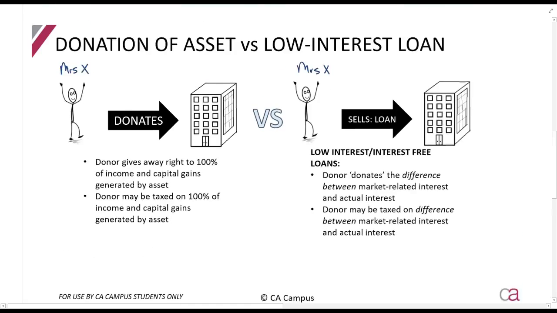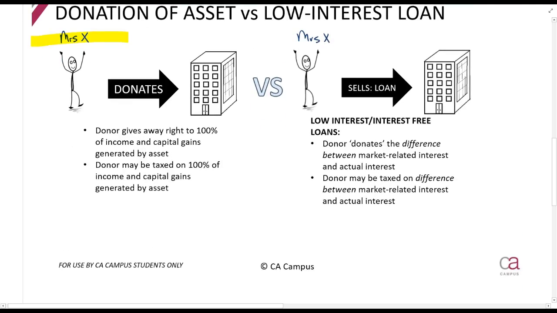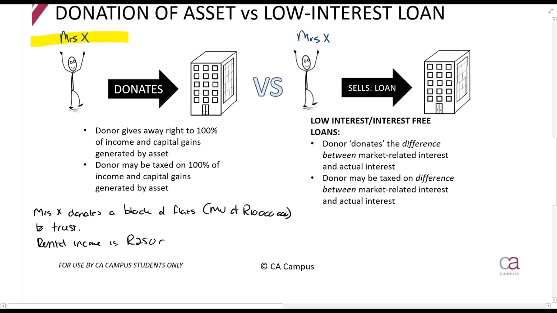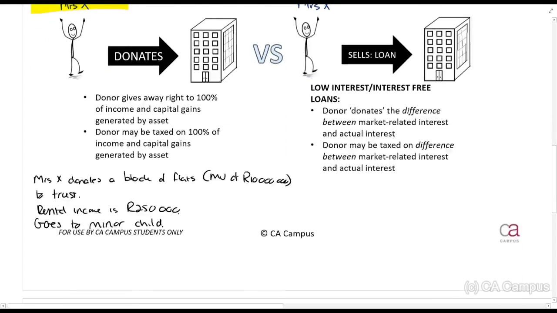Now what we've studied and what you've seen most so far is this situation over here, where Mrs. X donates a block of flats, let's say, with a market value of 10 million to the trust. Rental income is 250,000 rands. Goes to a minor child. All right.